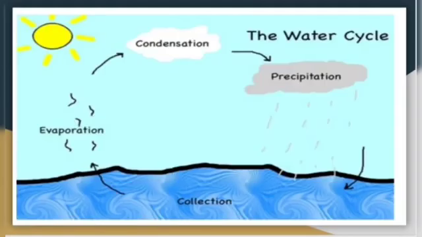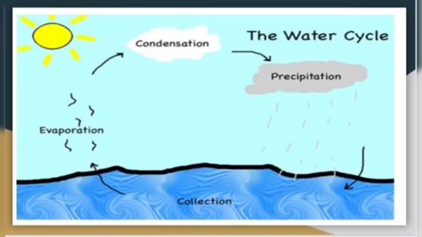So what is the water cycle? The continuous movement of water from the earth's surface, and its coming back to the earth's surface in the form of rain, is called the water cycle. First, the water is converted into water vapors by the evaporation process, then it condenses to form water drops and clouds, and when these water drops become heavy, they fall down in the form of rain.